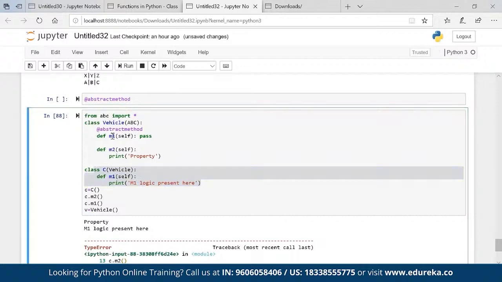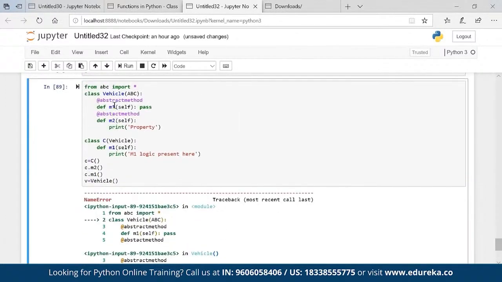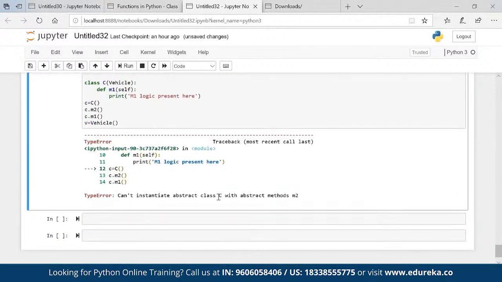So the m1 task which this class has to do will be done through the child. Suppose this method m2 is also an abstract method, then what will happen? You see I'm getting error with abstract method m2.